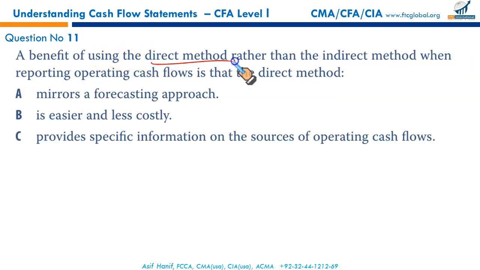A benefit of using direct method rather than the indirect method when reporting operating cash flows is that the direct method, what's the benefit of direct method? It mirrors a forecasting approach. Wrong. Indirect method is based upon accrual income. Indirect method mirrors forecasting approach because we use accrual based income in indirect method. Indirect method is easier and less costly. A is pointing us towards indirect. Indirect method is easier and less costly. Take simply balance sheet and trial balances and you can do everything.